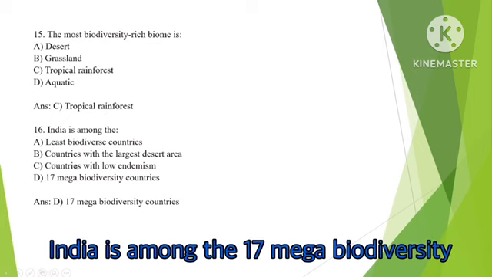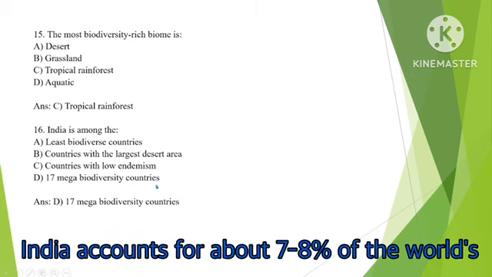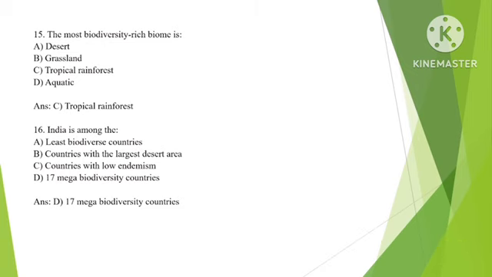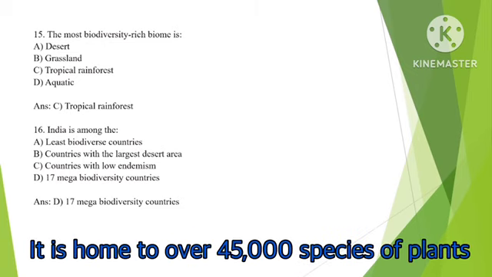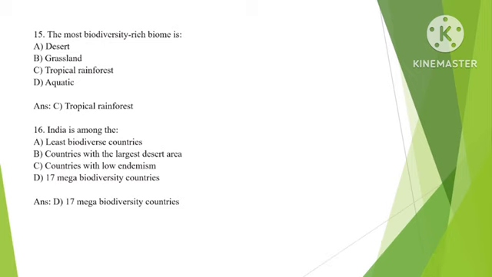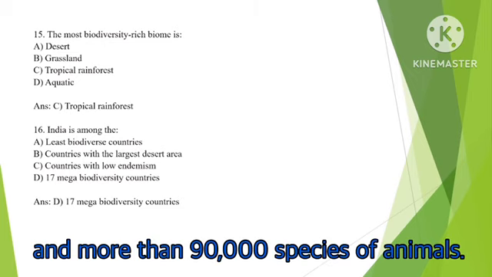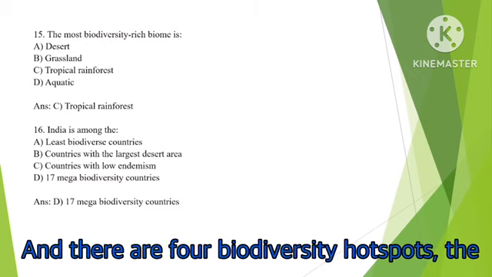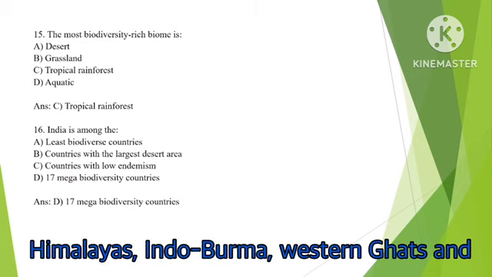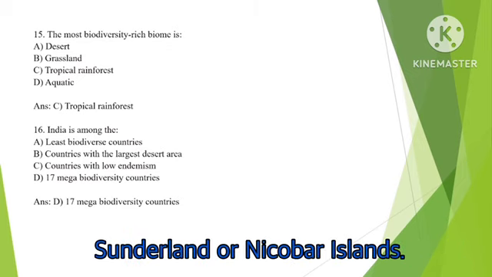India is among the 17 mega biodiversity countries. India accounts for about 7 to 8% of the world's recorded species. It is home to over 45,000 species of plants and more than 90,000 species of animals. And there are 4 biodiversity hotspots: the Himalayas, Indo-Burma, Western Ghats, and the Sundaland or Nicobar Islands.